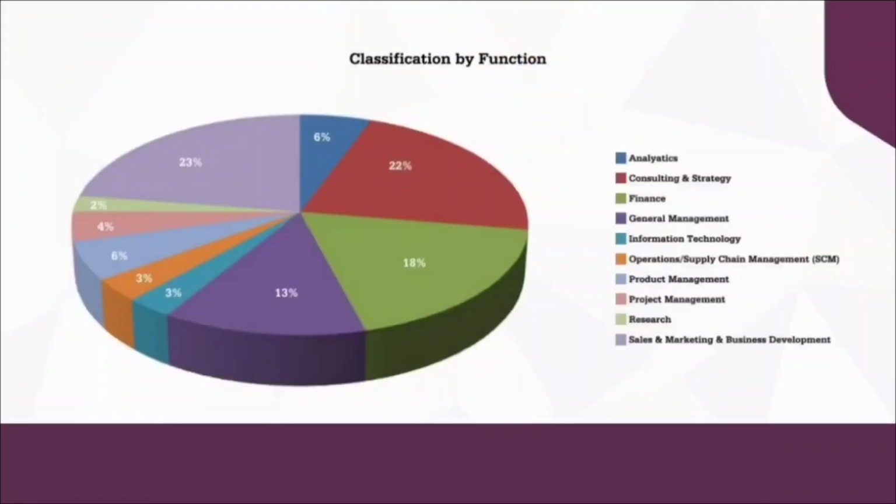If we consider the placements in terms of function, then 18% placements are from finance, 22% from consulting and strategy, 13% from general management, 6% from analytics, 23% from sales, marketing and business development, 2% from research, 4% from project management, 6% from product management, 3% from operations and supply chain management, and 3% from information technology.